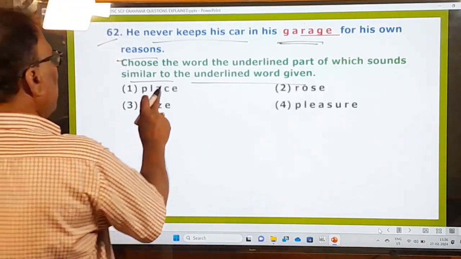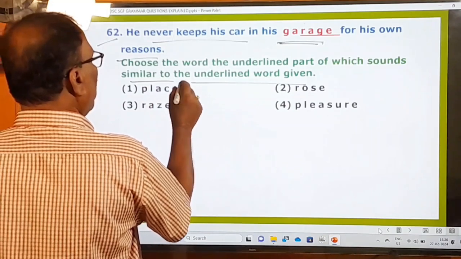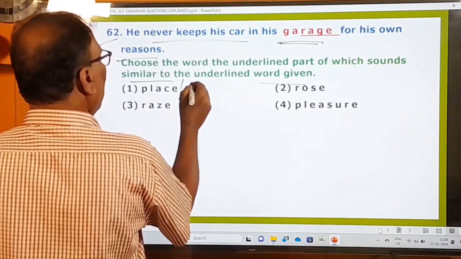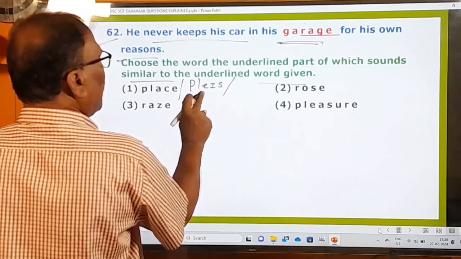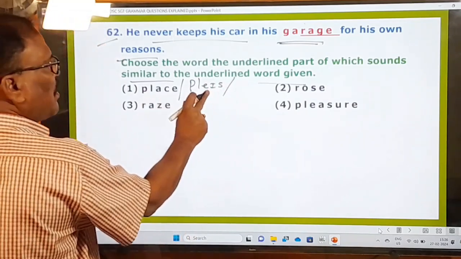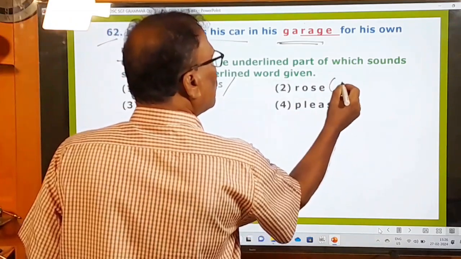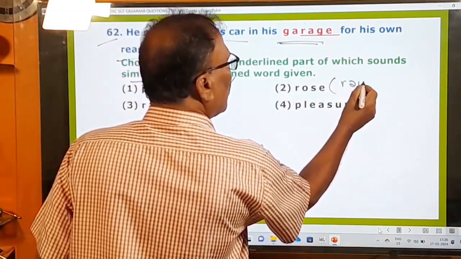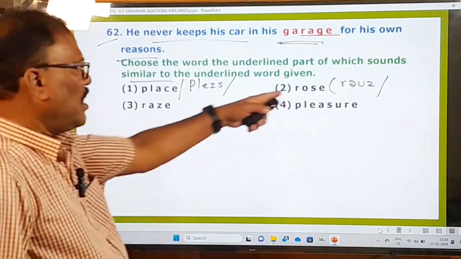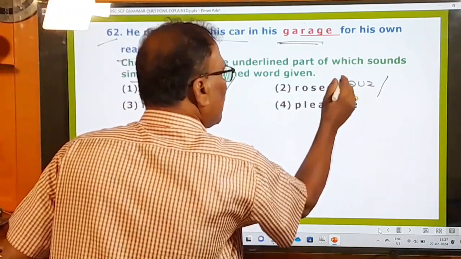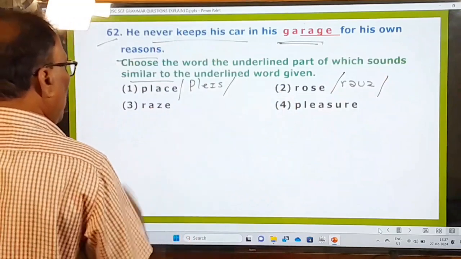Here, place is there. Place means what? Let me give you the phonetic transcription. Place. This is a phonetic transcription. Rose is there. Rose. See the phonetic transcription. Raise is there.